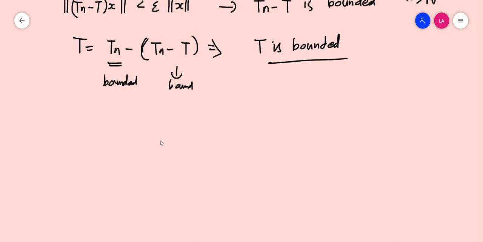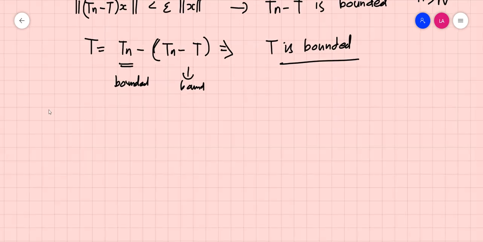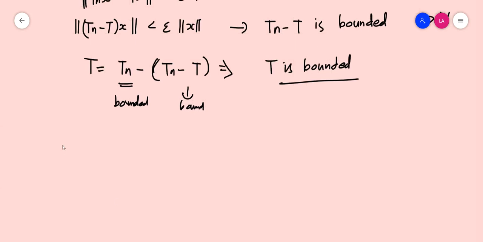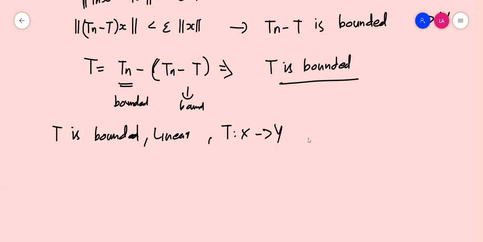Now the thing which remains to prove is the fact that Tn converges to T. So what we have established is that T is actually a bounded linear operator from X to Y. So which means that T is an element of B of X,Y.